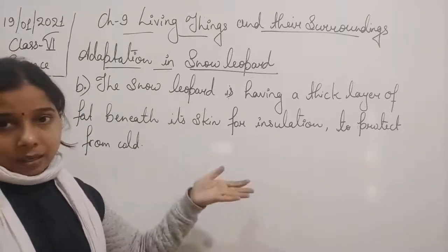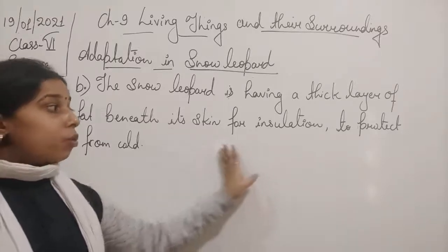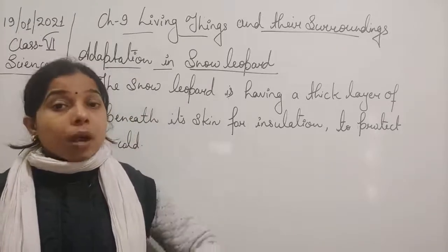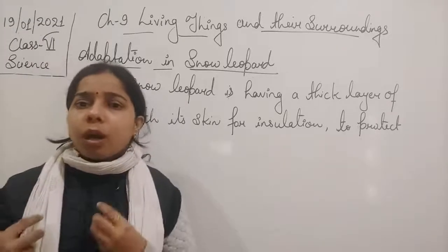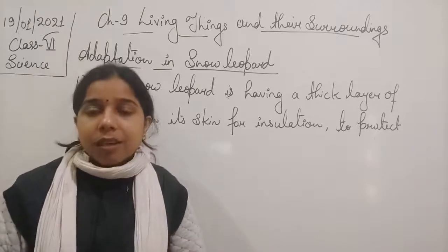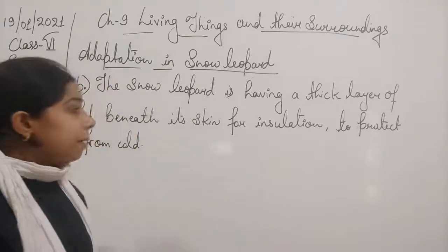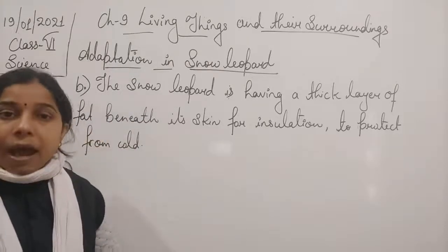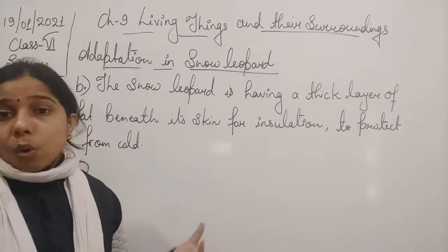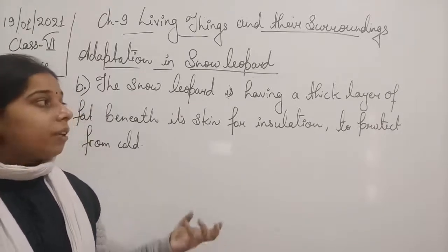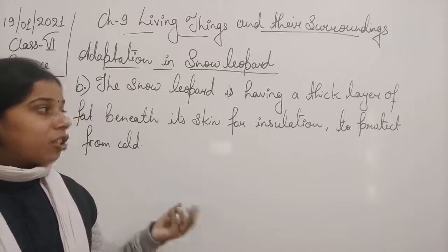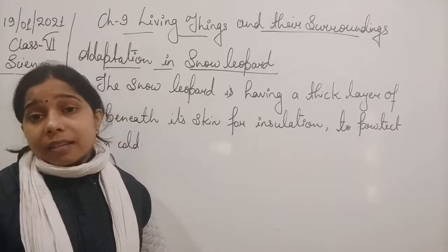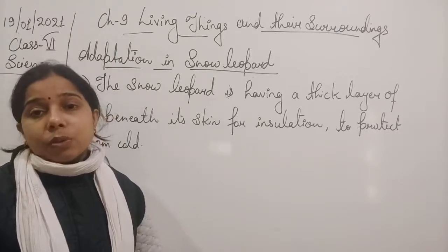Beneath means inside the skin. Okay, and it is there to insulate. It acts as an insulator. It does not allow the heat to come outside. And when the heat does not go outside, it will stay inside. So ultimately, it will help in protecting the body from cold. Keeping the body warm and protecting the body from cold, this is the role of the thick layer of fat which is present beneath the skin. So that is why it is said that it acts as an insulator which helps it to protect from the cold.